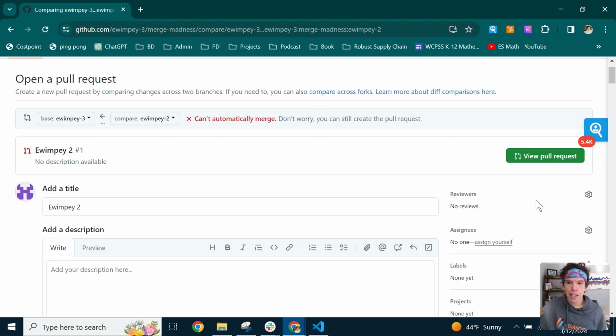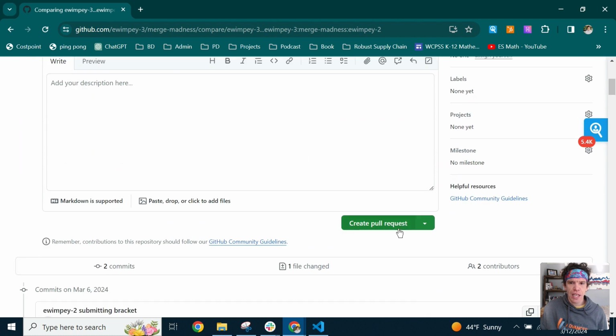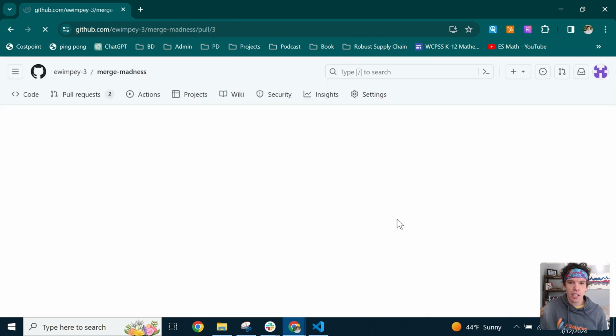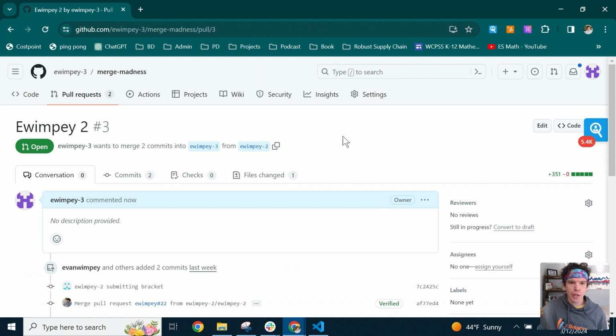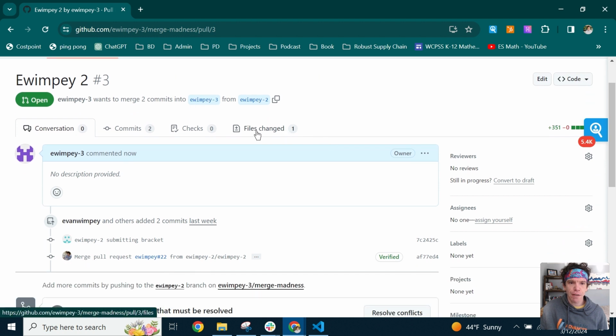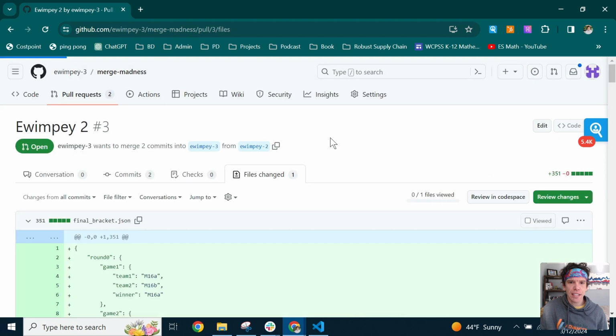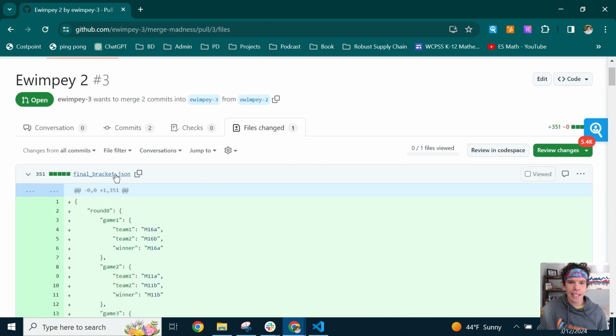But we want to create this pull request, and we can title it. We'll just title it what the branch that we're borrowing from is. That's fine, ewimpy2. And we want to create the pull request. We've now got an open pull request where we're trying to borrow from this branch and put it into our original branch. And if we see files changed, this final bracket.json is what has changed here.